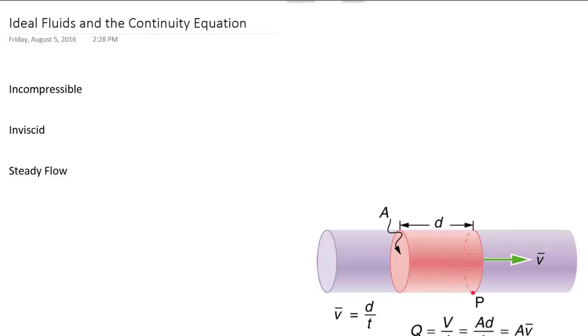And what we mean by an ideal fluid is, one, it's incompressible. So if it's incompressible, it cannot be compressed. So we can say that the density of the fluid remains constant. So density is equal to a constant. This actually works really well for fluids, not so good for gases.